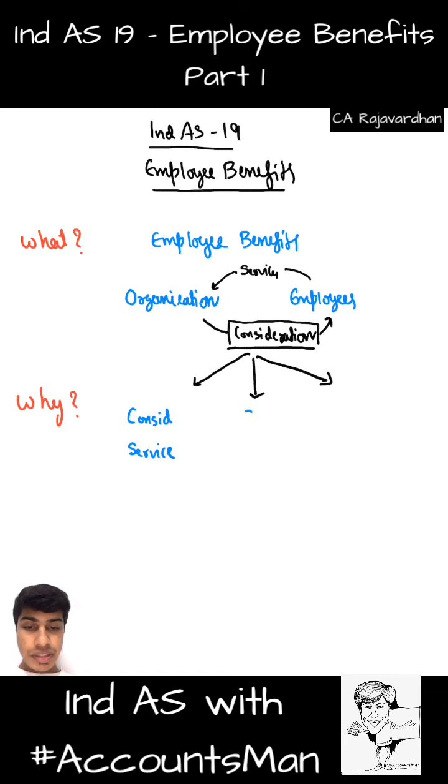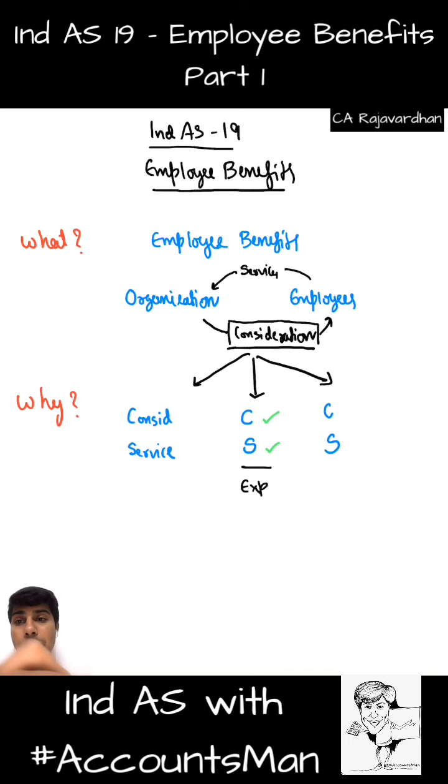I'll use the letters C and S. C is consideration, S is service. Now if he has given me the service and I paid him the consideration, then it's all a fine case. So this case is what we call as expense. You get that? He has given me his service, I have given him the consideration. It is expense, all good.